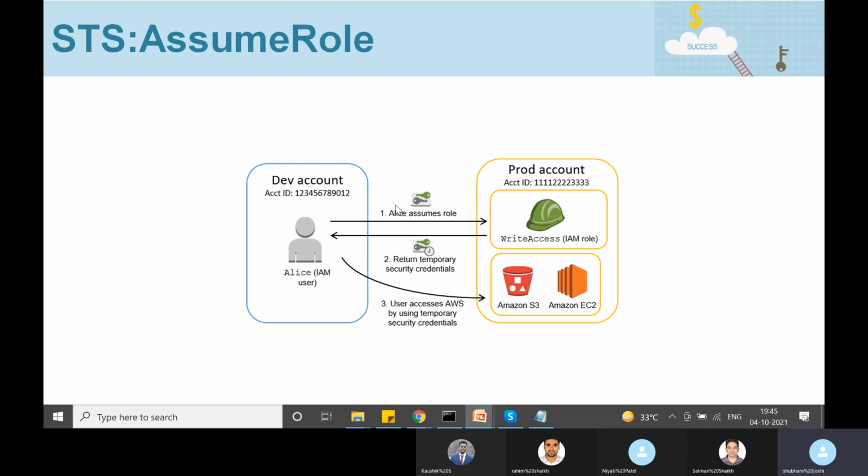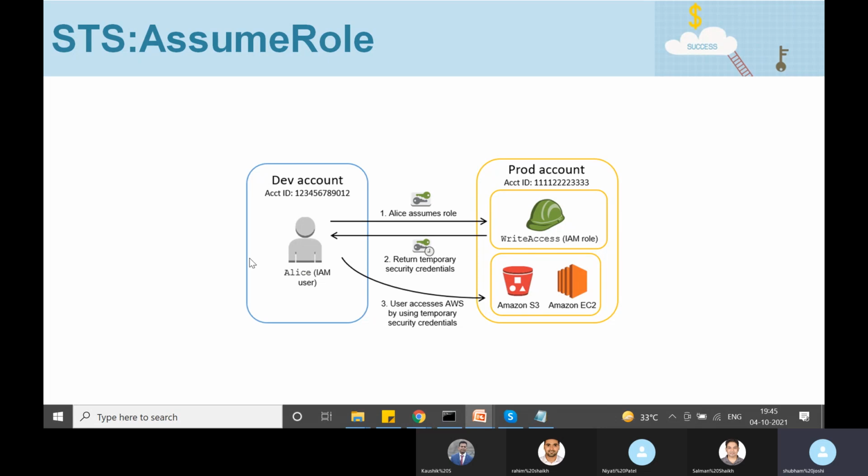Maybe it's only Alice that should have access and no other user from the dev account. In that case we can easily create an IAM role and specify who we are trusting it with. We'll specify that only the Alice user from the dev account can assume this role. Once this role is set up in the production account, Alice can log into her development account.